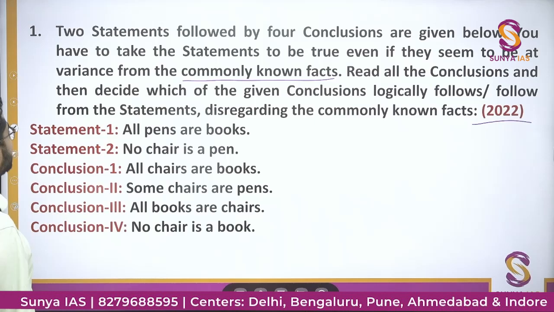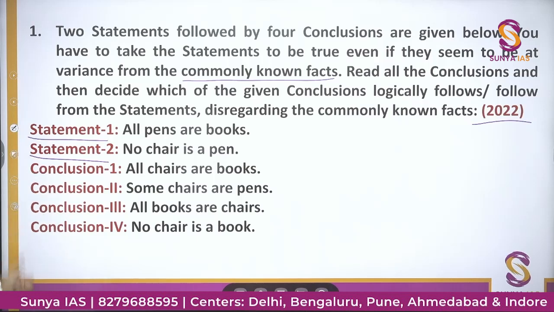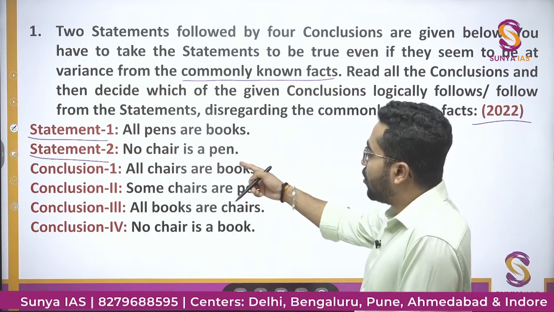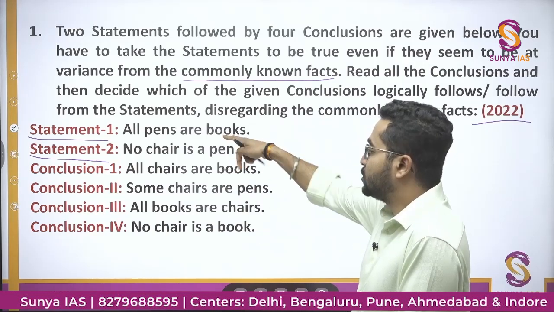Read all the conclusions and then decide which of the given conclusions logically follows or follow from the statements disregarding the commonly known facts. These are two statements, statement 1, statement 2, and then they have given four conclusions and they are asking which conclusions can be followed from these two statements.